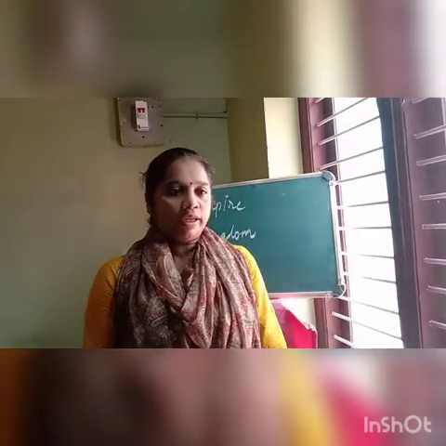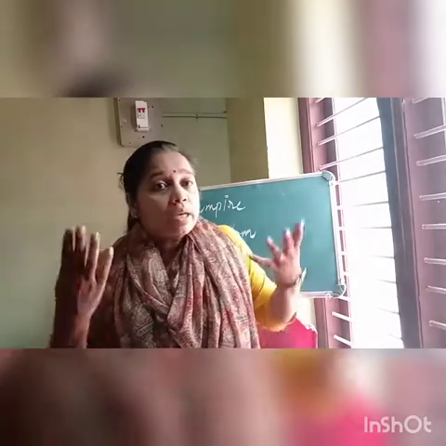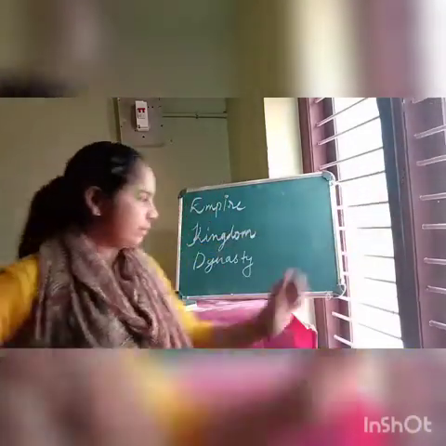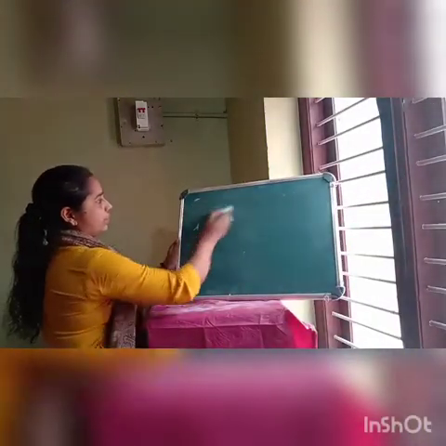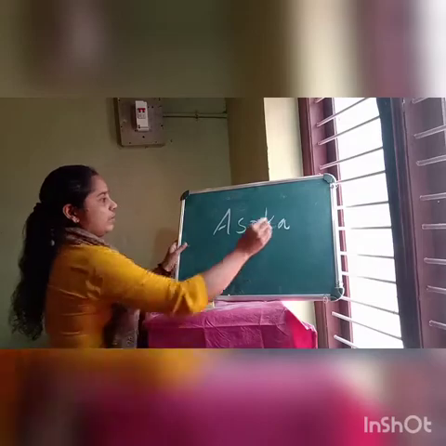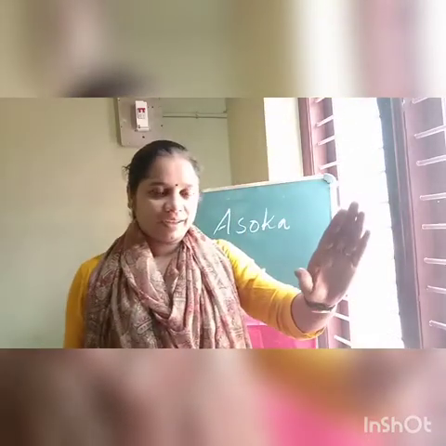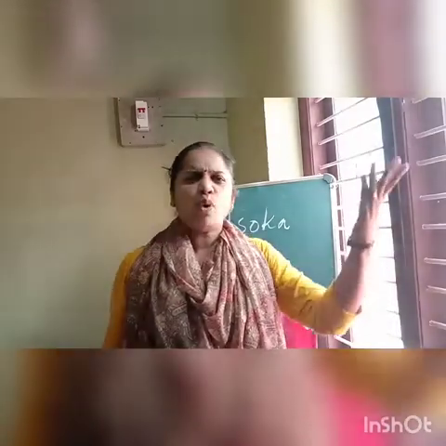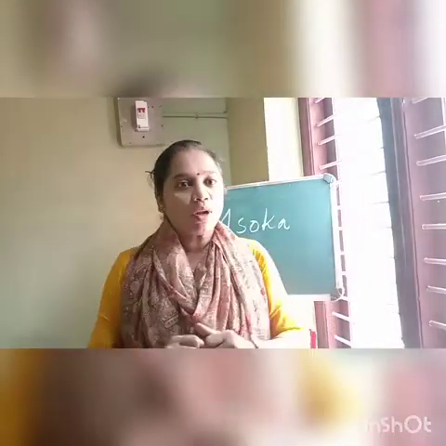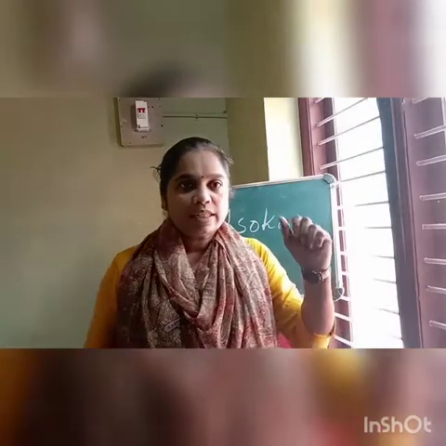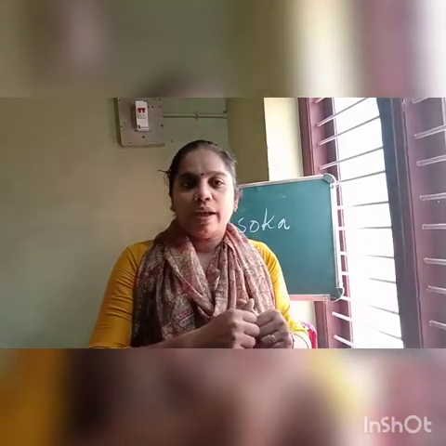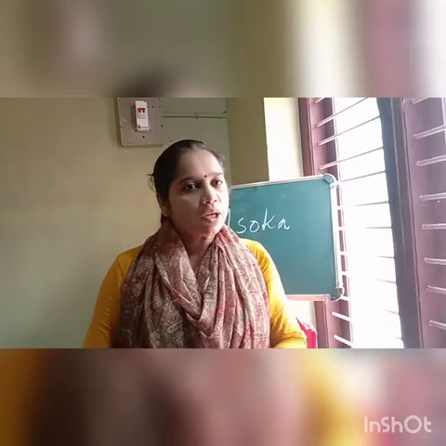Okay, children, let us start our new lesson. Our new lesson name is Asoka the Emperor who gave up war. Asoka the Emperor. Who is Asoka? I think you all are familiar with this word Asoka. Asoka was considered a famous ruler from the Mauryan dynasty. This Mauryan dynasty was one of the most important dynasties during that ancient period in our country.